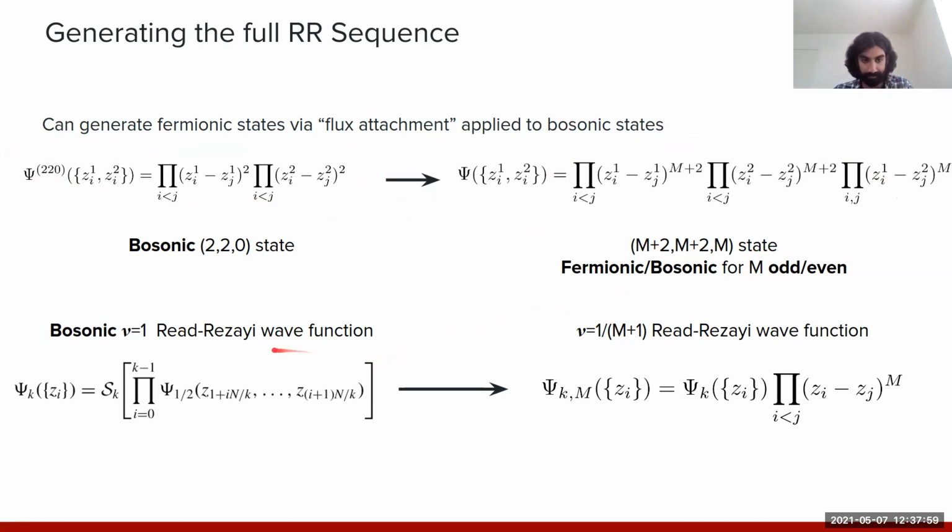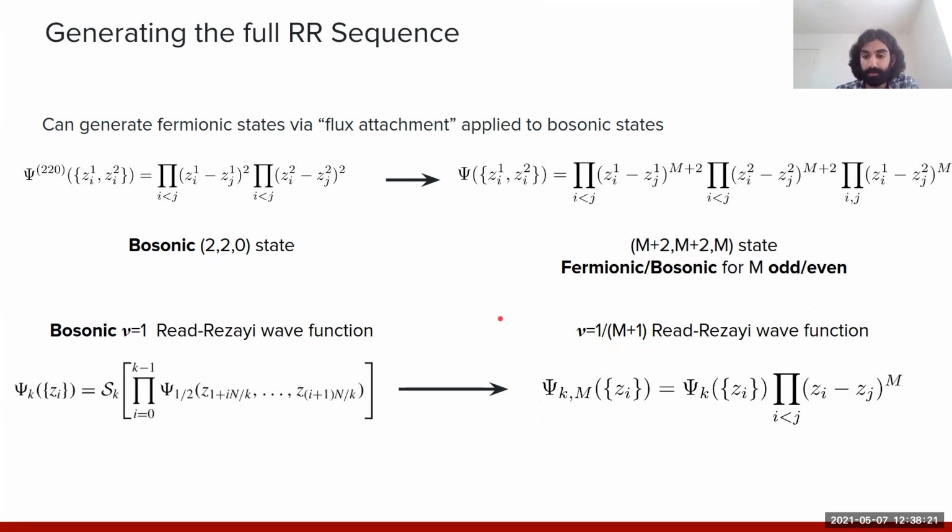And in the same way, again specializing to k = 2, starting from this bosonic Read-Rezayi state, we can attach these m Jastrow factors, or these flux solenoids, to access the generic 1/(m+1) Read-Rezayi state. And again, by specializing to k = 2, we're just describing the Moore-Read states at this point.